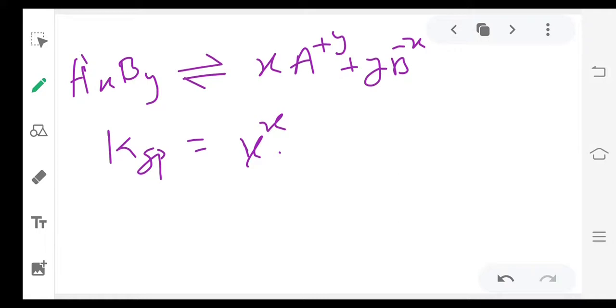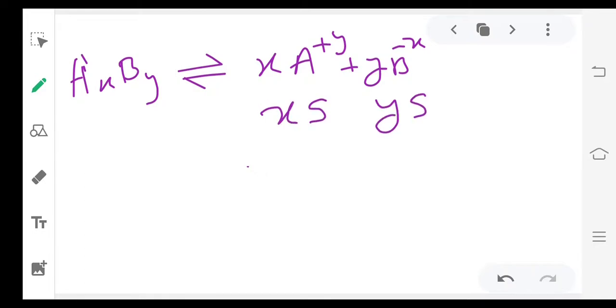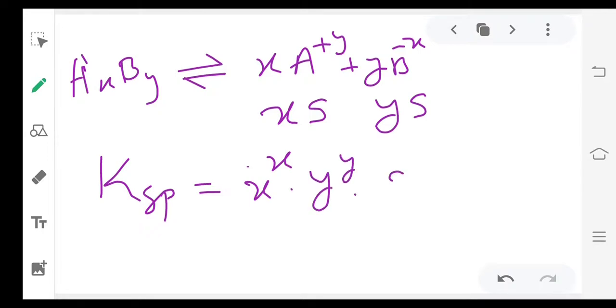Suppose let me take solubility of this one as S, so you will get xS moles of this and yS moles of this. Now equilibrium constant, if you want to express KSP, so (xS) power x and (yS) power y. So from that, x power x into y power y into solubility S power x plus y.